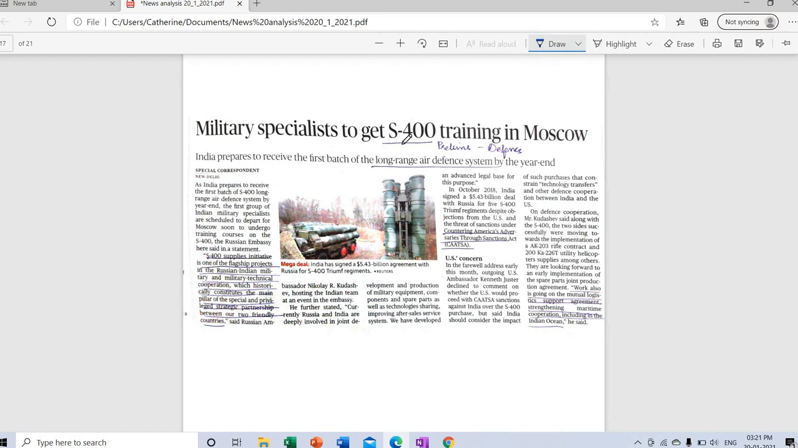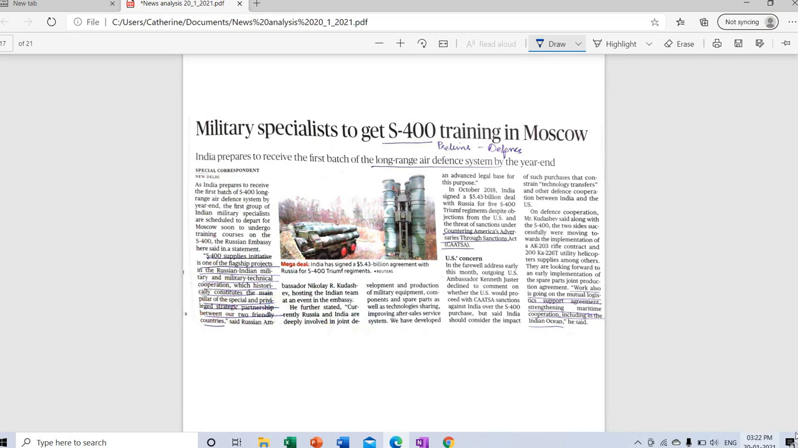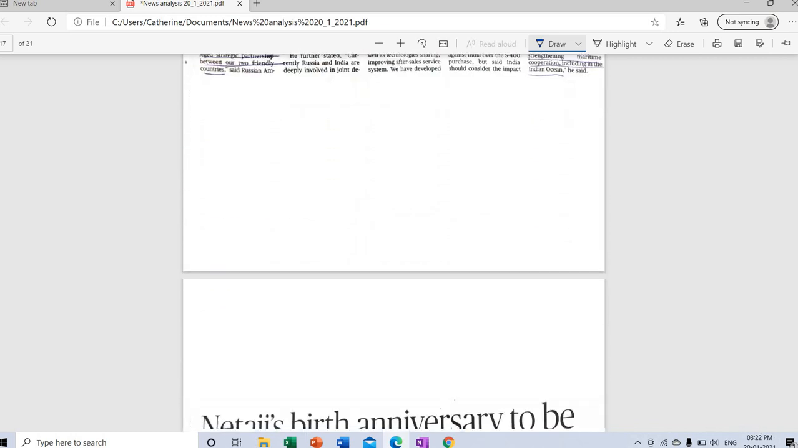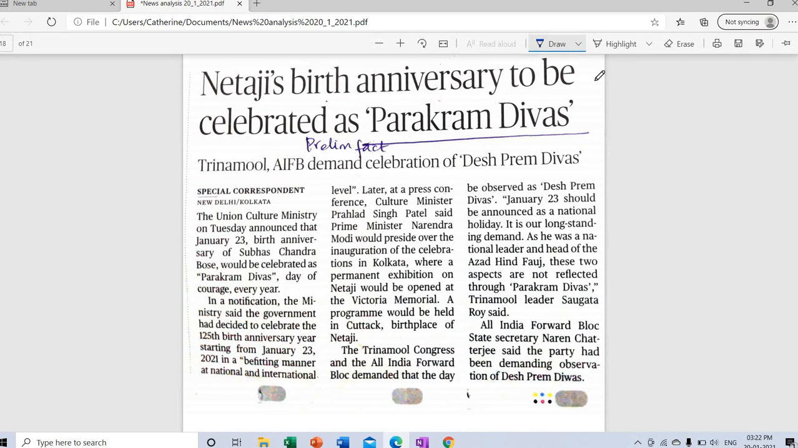Military specialist to get S-400 training in Moscow. Whenever articles come related to defense, submarines or missiles, note what it is, where it is coming from, and how it is going to help the defense infrastructure. This S-400, to note for prelims, is a long-range air defense system. We are getting it from Russia, and note how it is going to enhance our defense system. You can note such keywords for prelims.